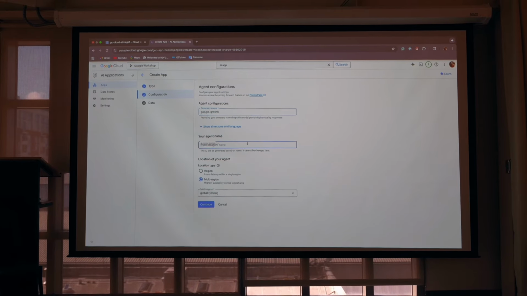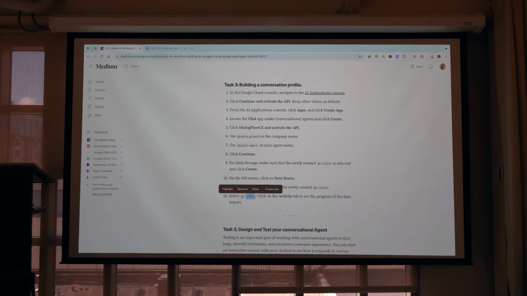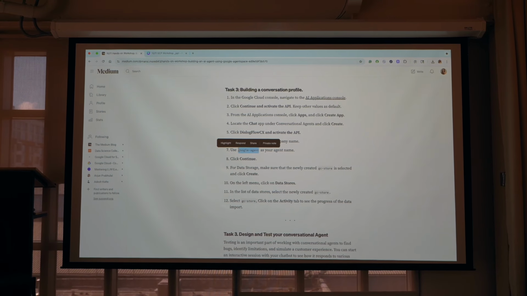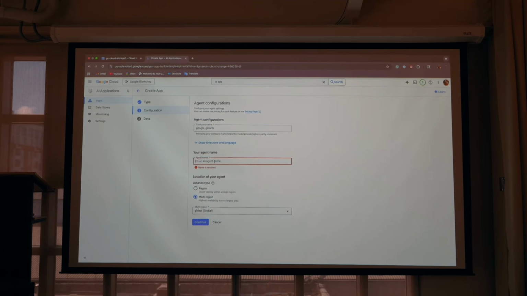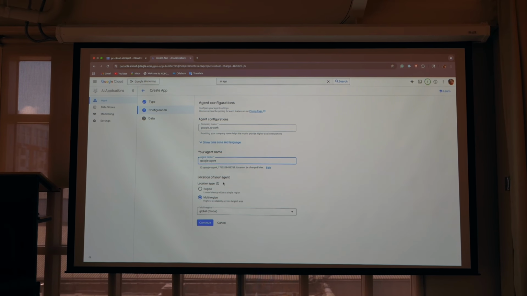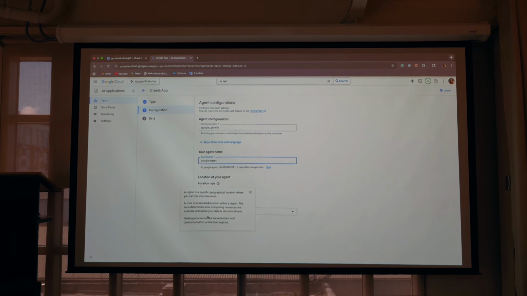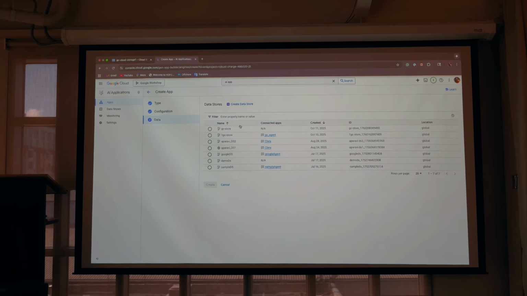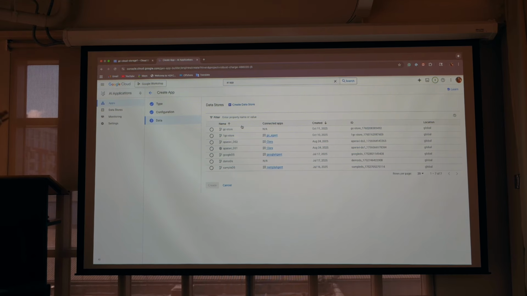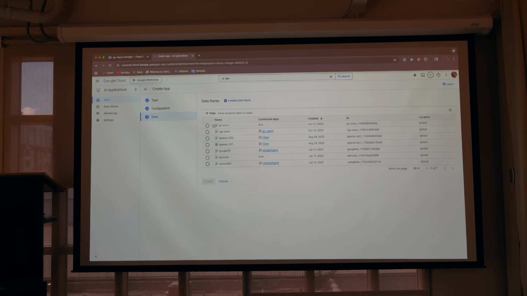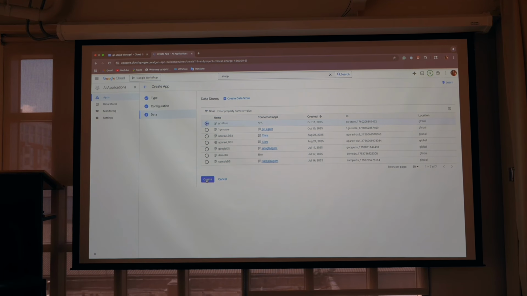Let's see, agent name, Google agent. Don't forget to select the multi-region, because that's what was selected for the data set. And continue. Okay, now it will show you the data stores list which you had. We created GC store, so we're gonna select GC store and click on create.